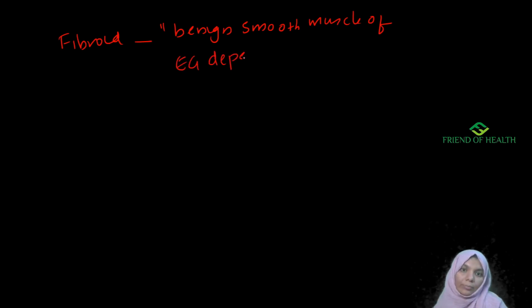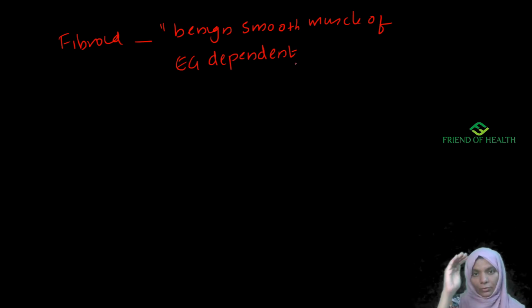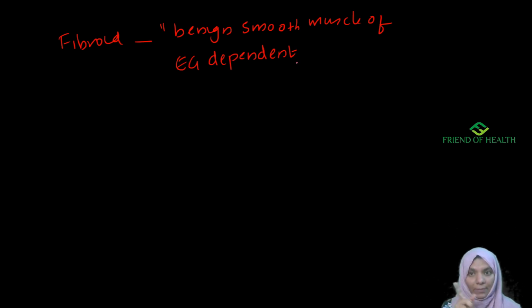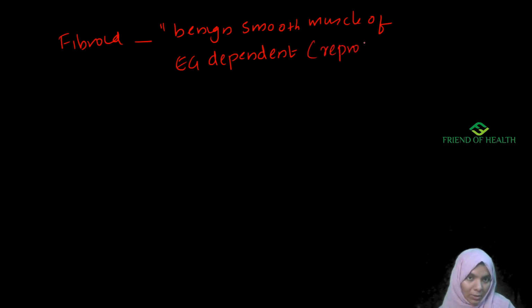These are important points that have been repeatedly asked in exams, where they give different points and ask which among the following is correct, with options A, B, C, D. It is an estrogen dependent tumor, which means it is mostly seen in the reproductive age.